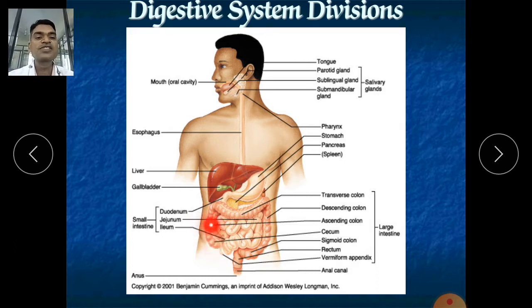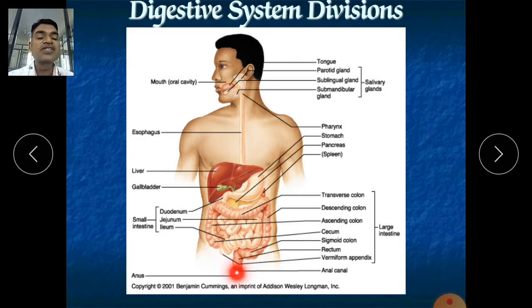First is the ascending colon. After that, the colon which is horizontal is called the transverse colon, and the colon which is again vertical, going downward, is called the descending colon, and the colon which is S in shape is called the sigmoid colon, and finally the sigmoid colon ends into the rectum.